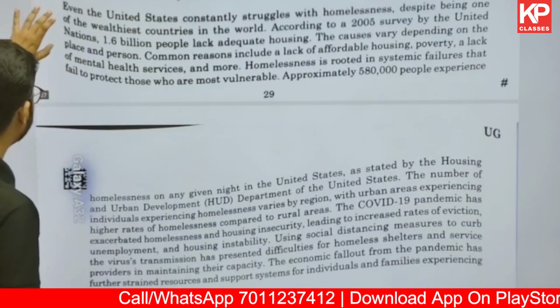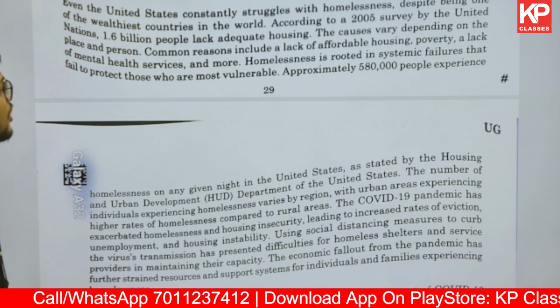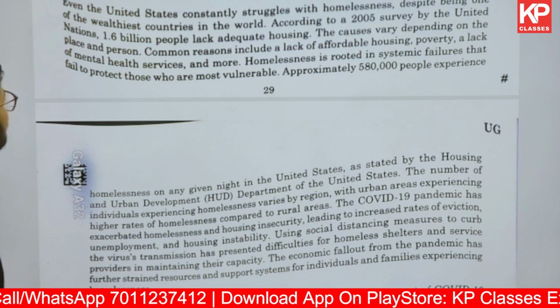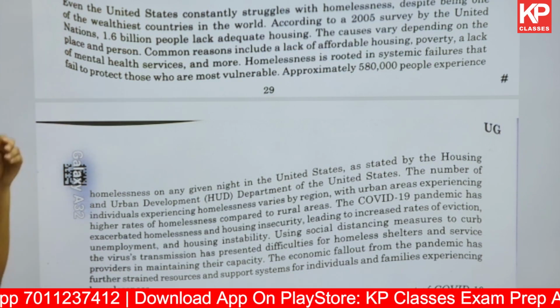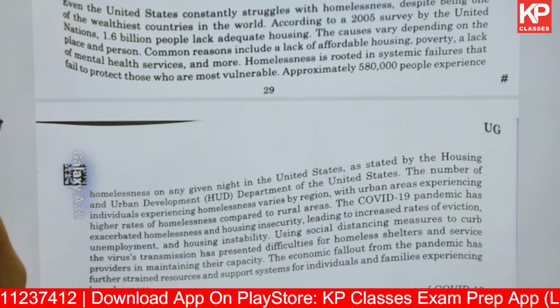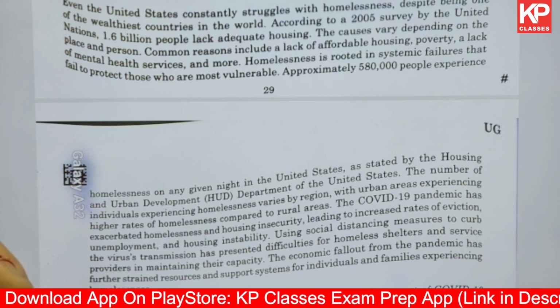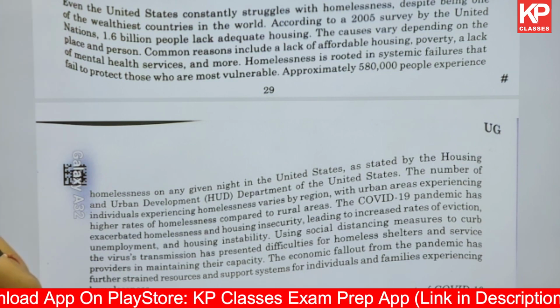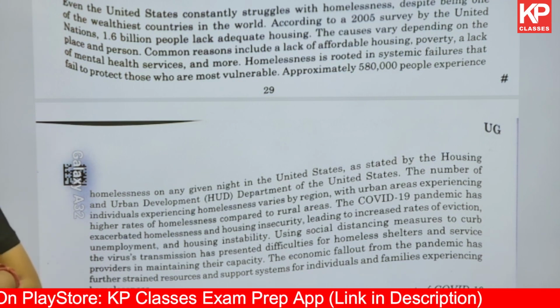Moving ahead, it says even the United States constantly struggles with homelessness despite being one of the wealthiest countries in the world. Even though USA constantly struggles, it is one of the wealthiest countries in the world. Then after that, according to a 2005 survey done by the United Nations, 1.6 billion people lack adequate housing. 1.6 billion.